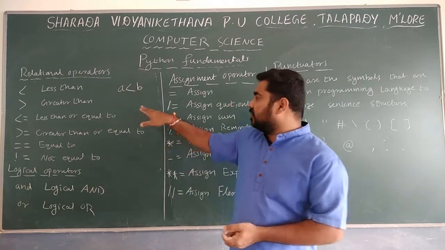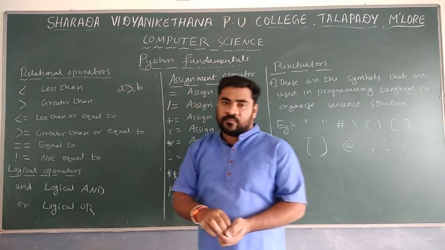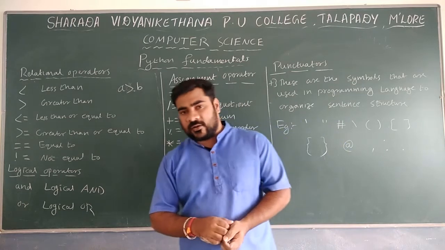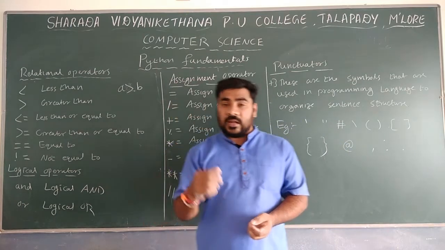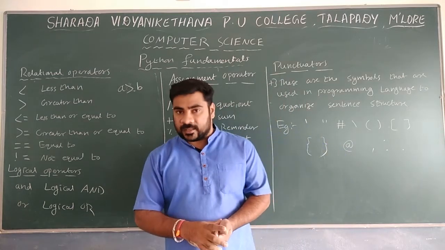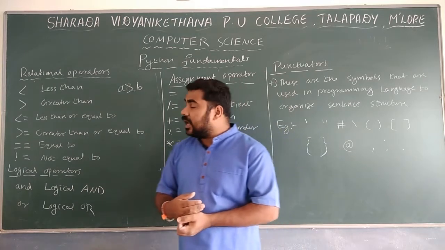Greater than means the opposite of this one. We check whether the left operand is greater than the right operand. And one more type of comparison is less than or equal to.